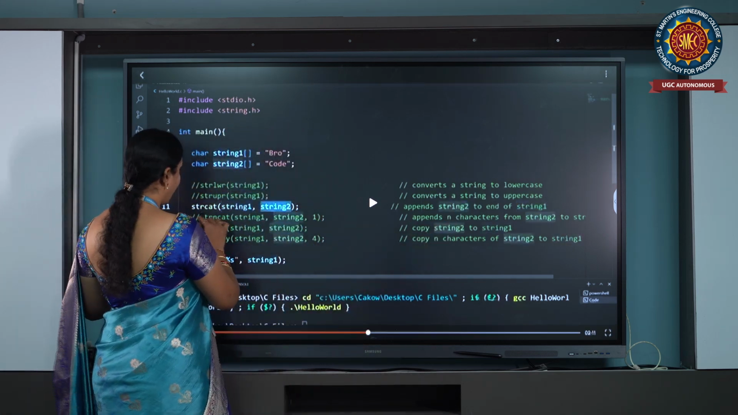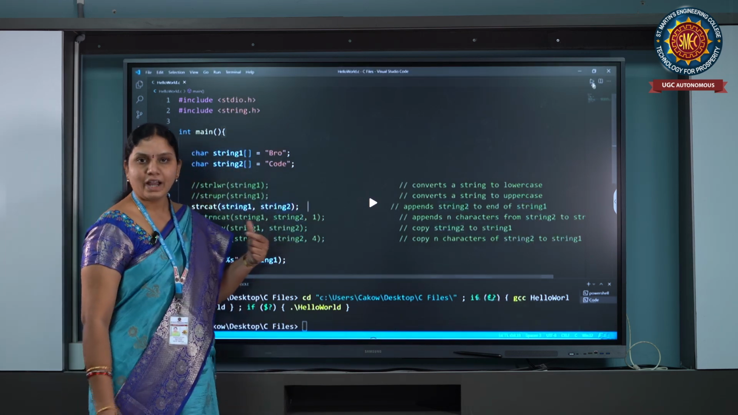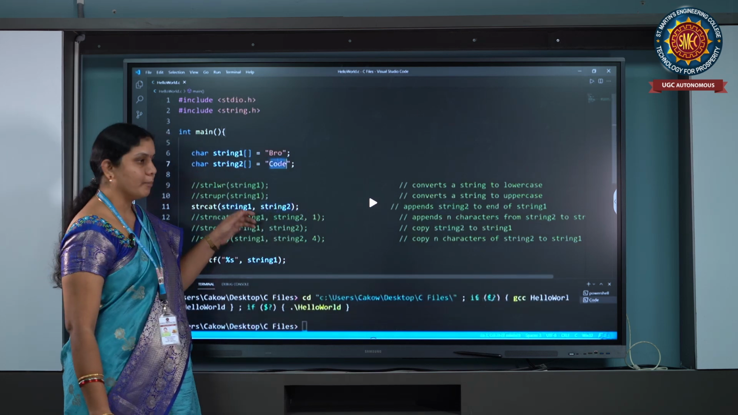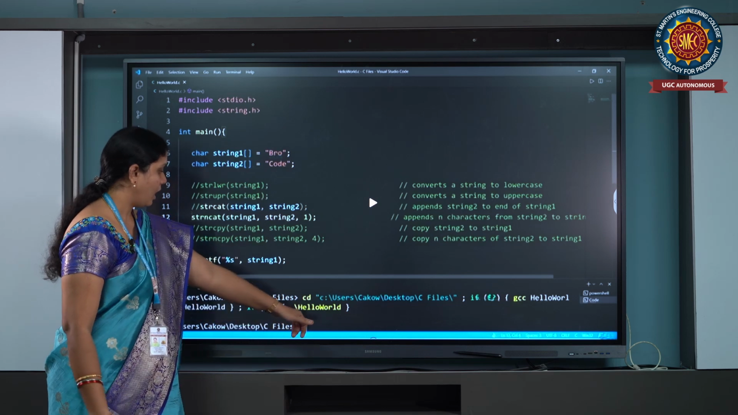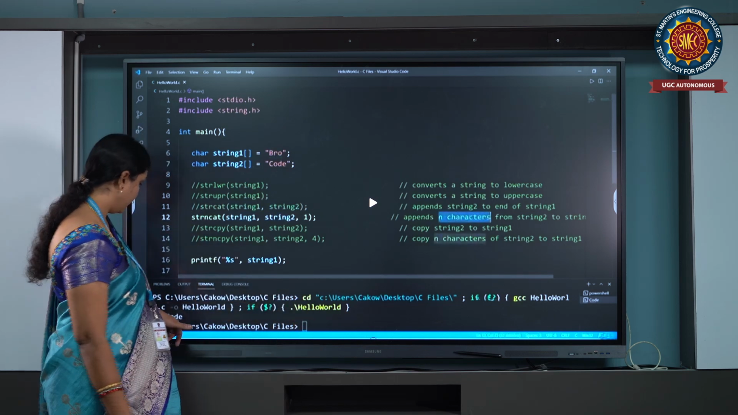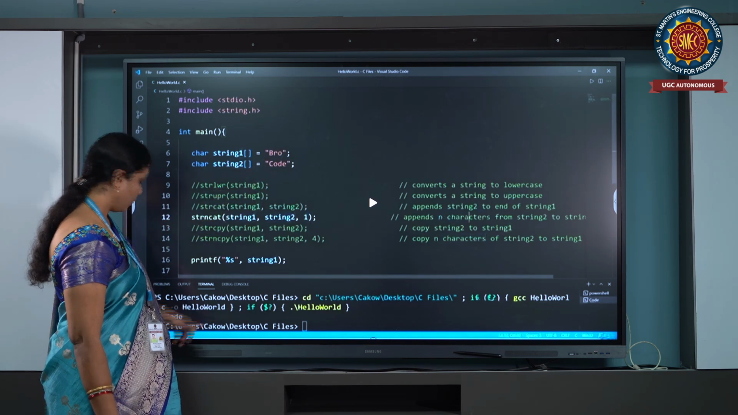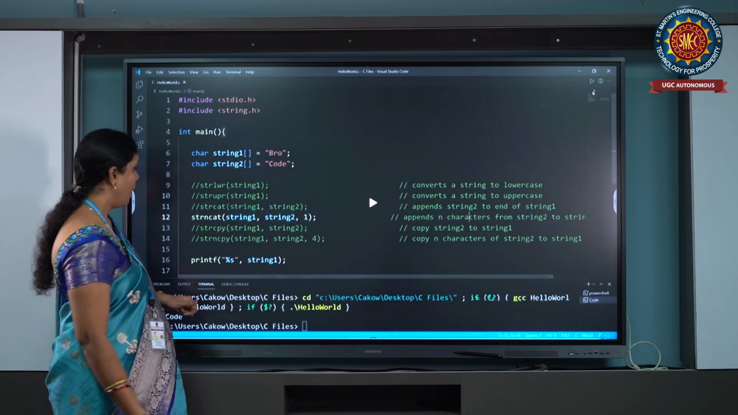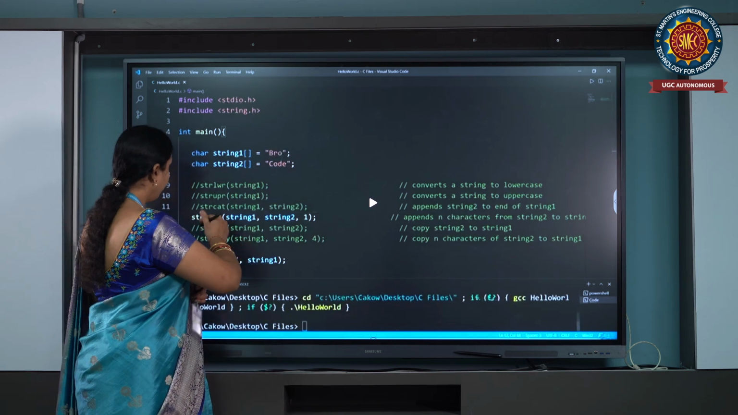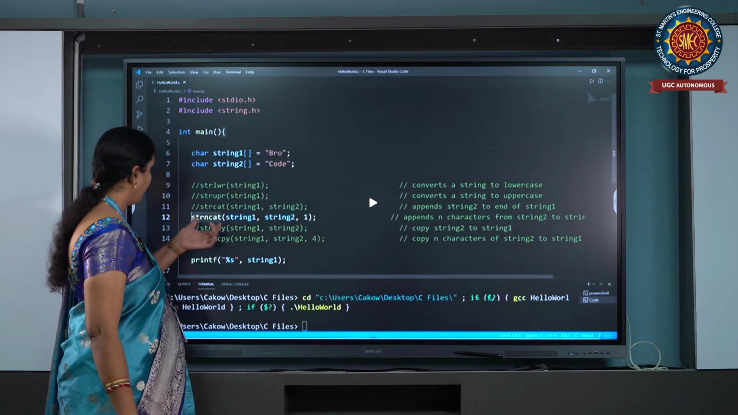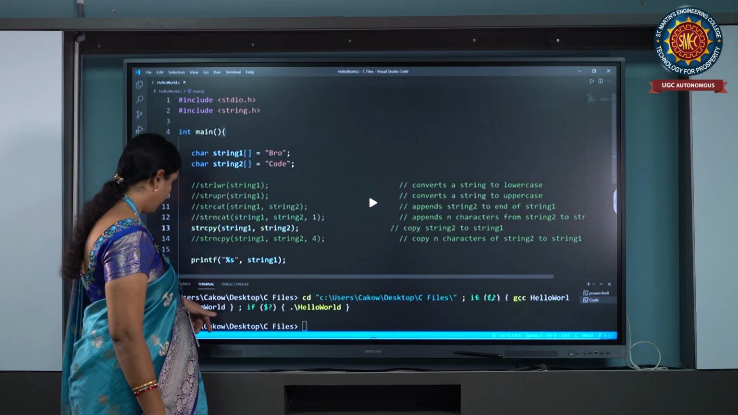Now, strcat. Strcat is nothing but string concatenation. Here, it is going to combine string1 data and string2 data. String1 is bro, string2 is code. It is going to give bro code as an output. So strcat is nothing but it is going to combine two strings and give the output.